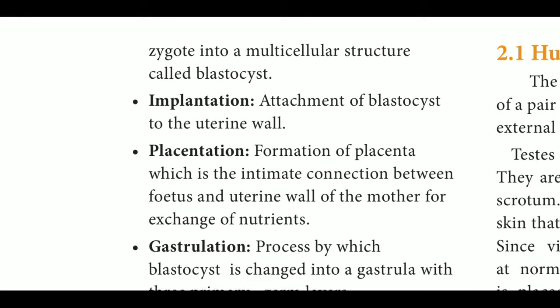The zygote furtherly undergoes mitotic division and forms a blastocyst. The attachment of the blastocyst to the uterine wall is called implantation. Implantation is an important 2-mark question. What is implantation? Attachment of the blastocyst to the uterine wall is called implantation.